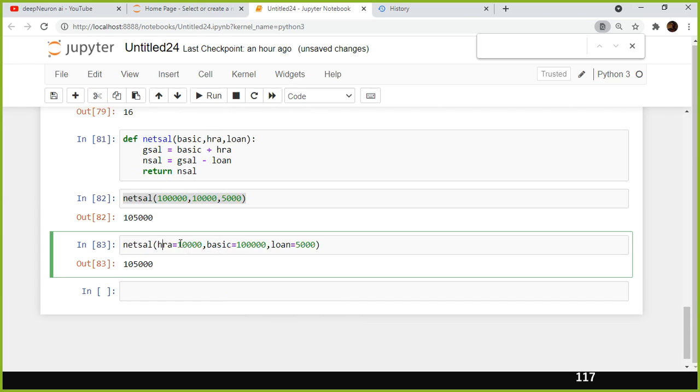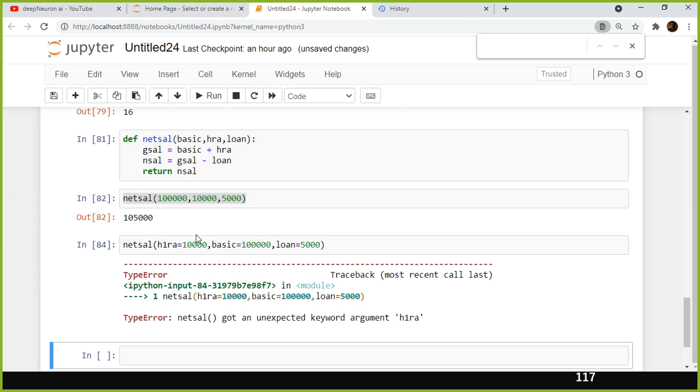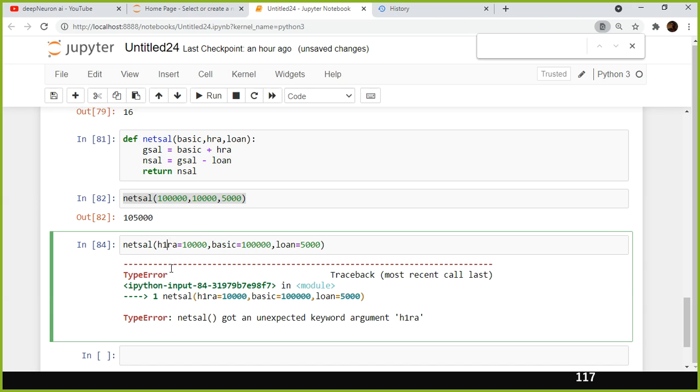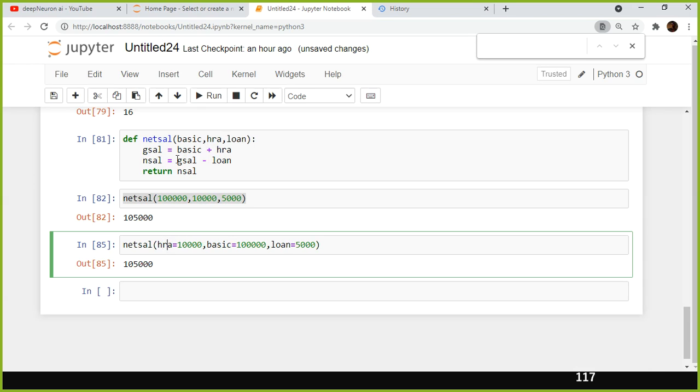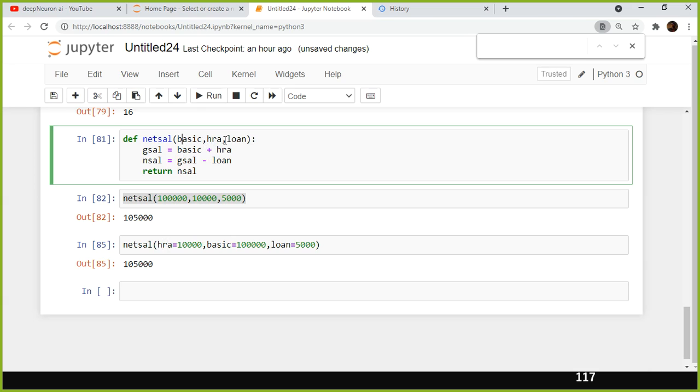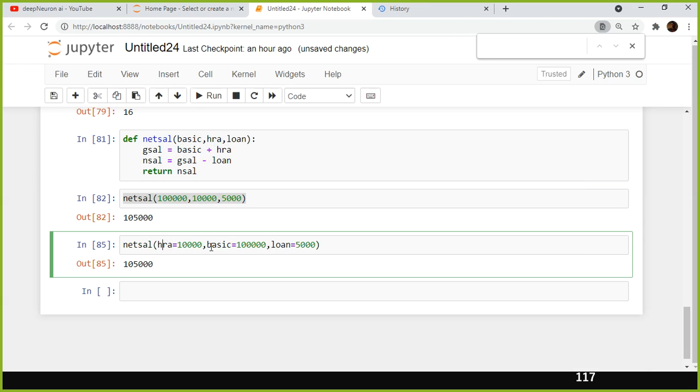And if I give some other name here, what will happen? It says this variable is not available. This argument is not available in your original function. So you need to make sure that you are giving the same argument name when you call your function. But this makes sense especially when you are passing 15 variable values as part of your function call.